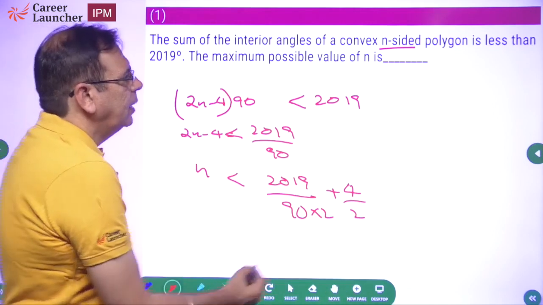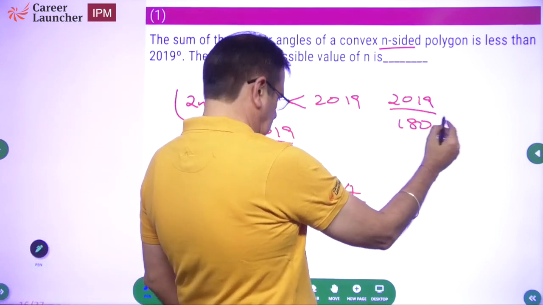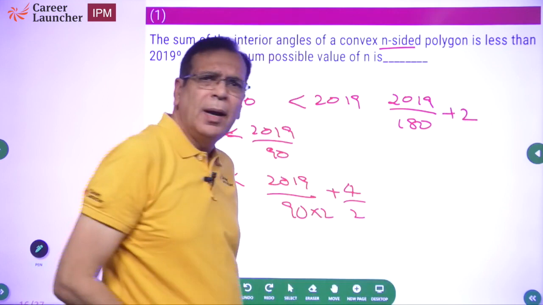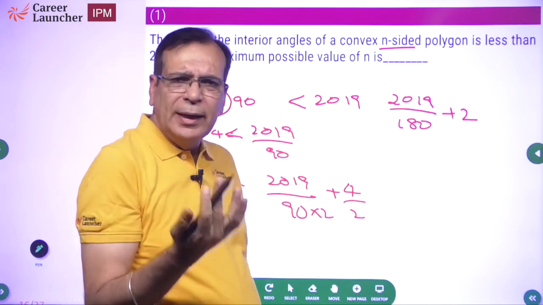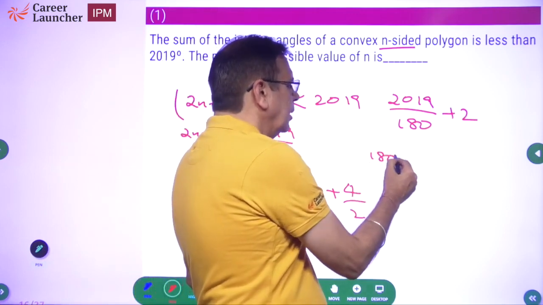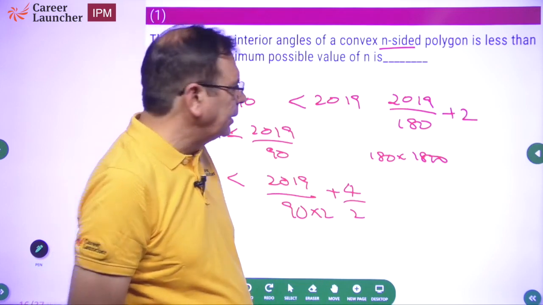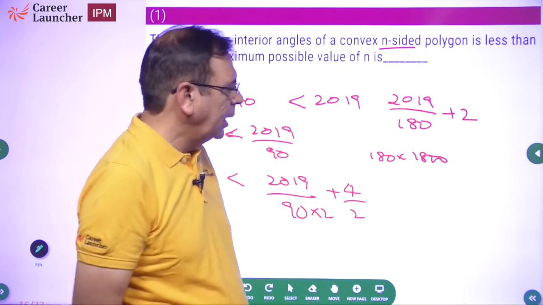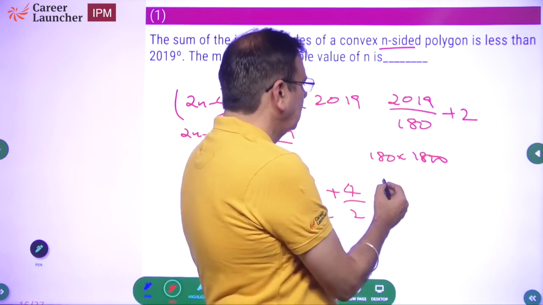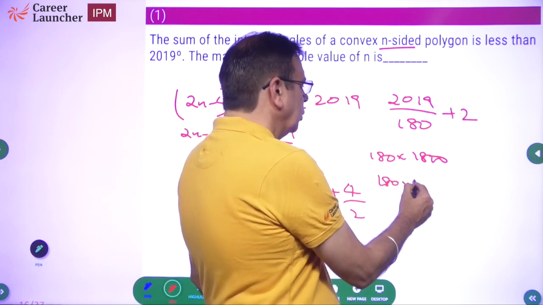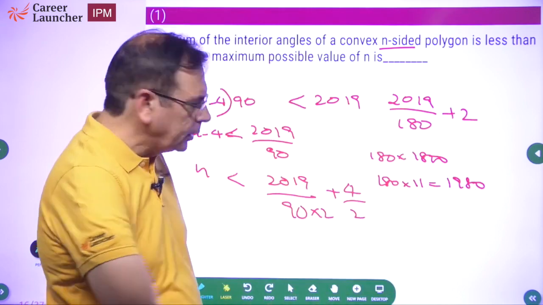So what do we get? We get 2019 upon 180 plus 2. This should be my answer. I am sure you know how to divide. Okay, what is 180 into 10? 180 into 10 is 1800. Okay, and what is the remainder? 219. That means one more, or no, 1980. So 180 into 11 is 1980. If you make it up to 12, it will go beyond it.